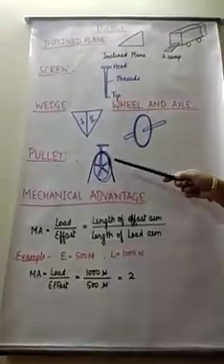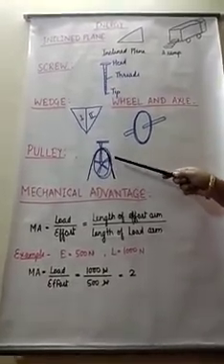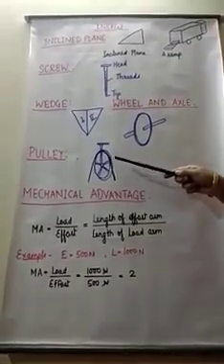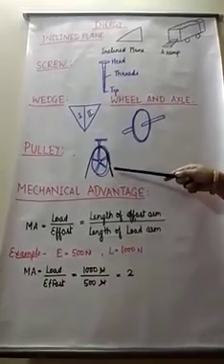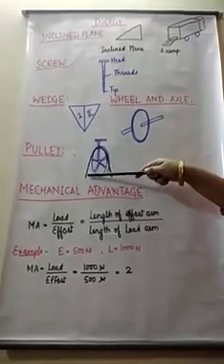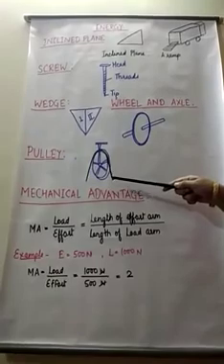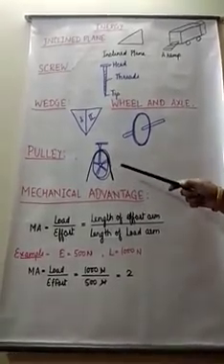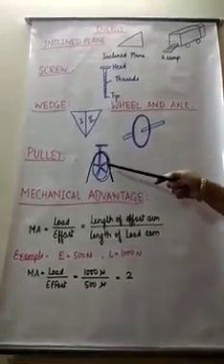The next type of simple machine is the pulley. A pulley is a simple machine made with a wheel and axle with a chain, a rope or a cord attached to it. So this is wheel and axle only, with a chain, a rope or a cord attached to it. If you have lifted a bucket full of water from a well, then you have seen this kind of pulley.